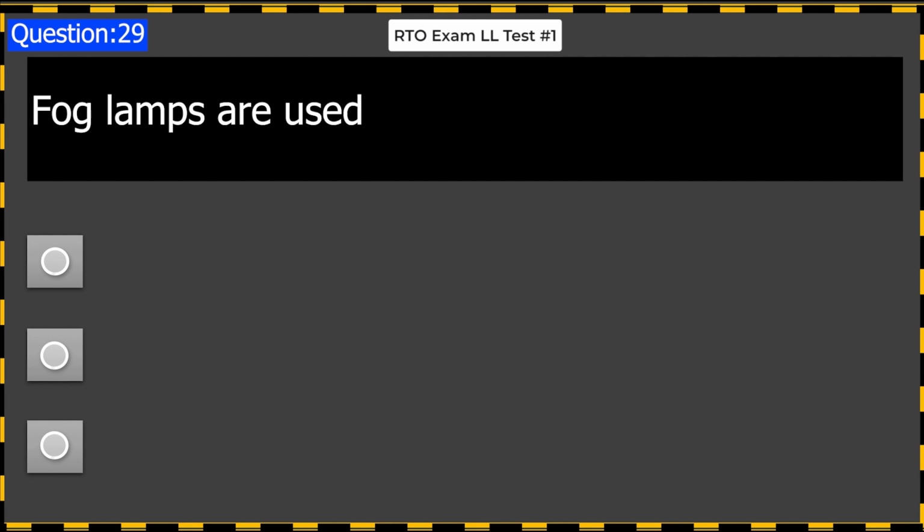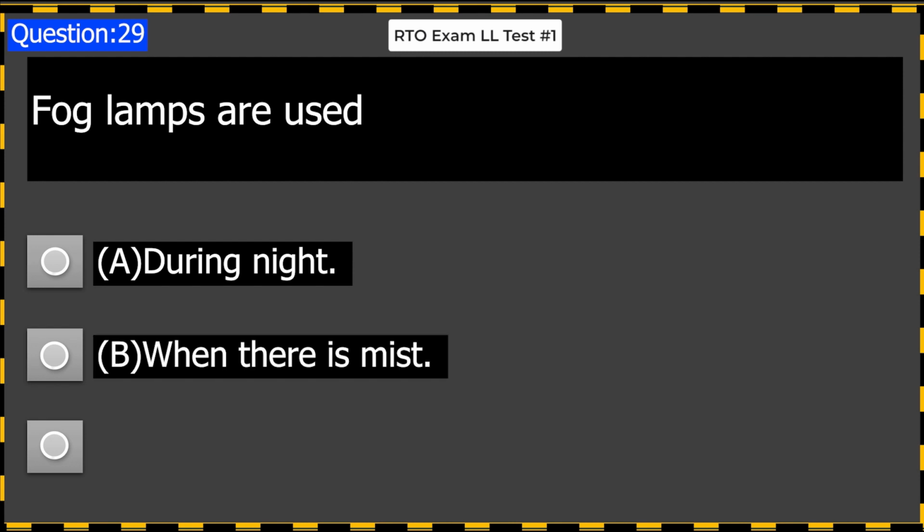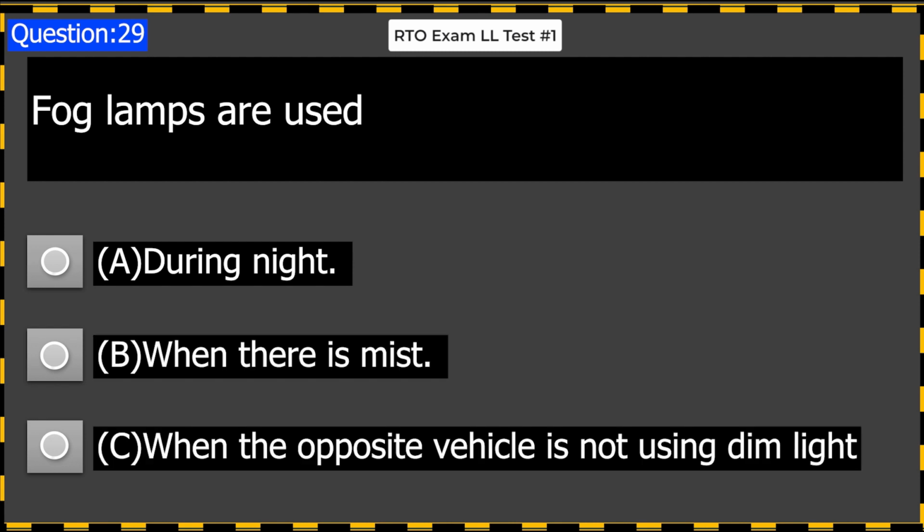Fog lamps are used A. During night. B. When there is mist. C. When the opposite vehicle is not using dim light. Answer B. When there is mist.